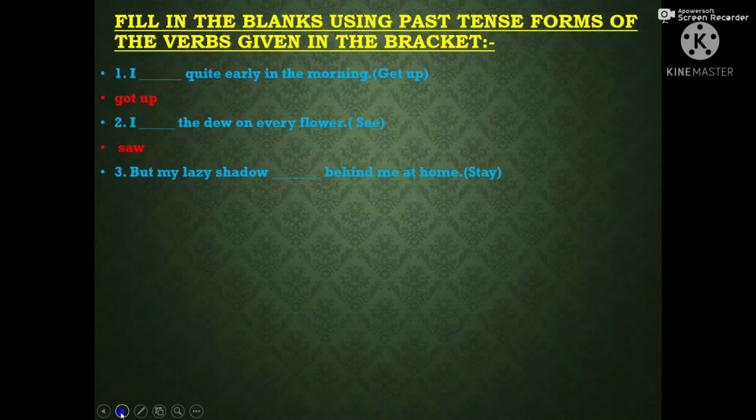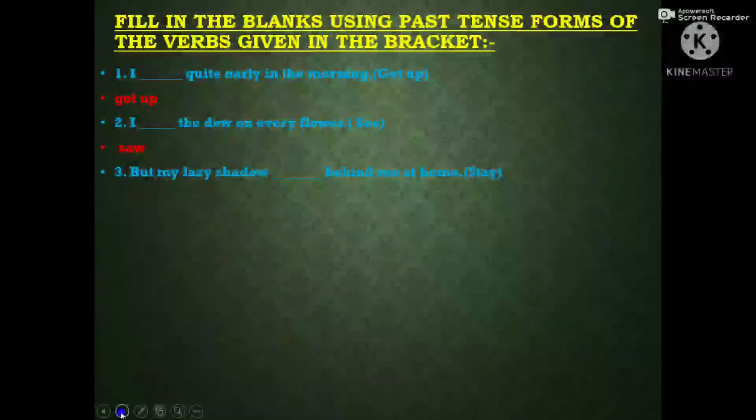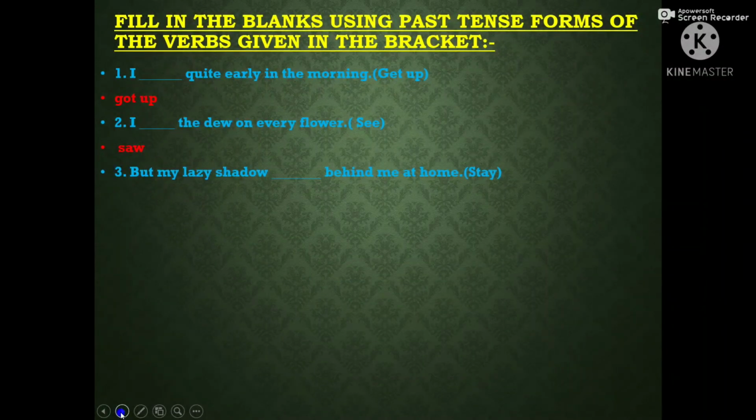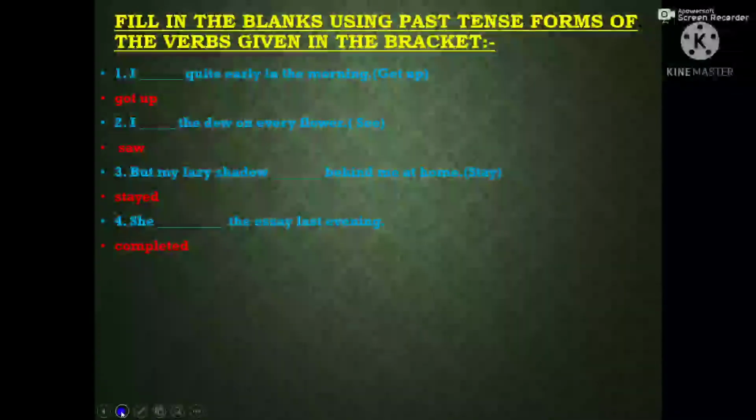Next one, but my lazy shadow dash behind me at home. The verb in the bracket is stay. So past tense of stay is stayed. But my lazy shadow stayed behind me at home. Next one, she dash the essay last evening. She completed the essay last evening. The verb will be complete and the past tense form of the verb complete will be completed. So she completed the essay last evening.